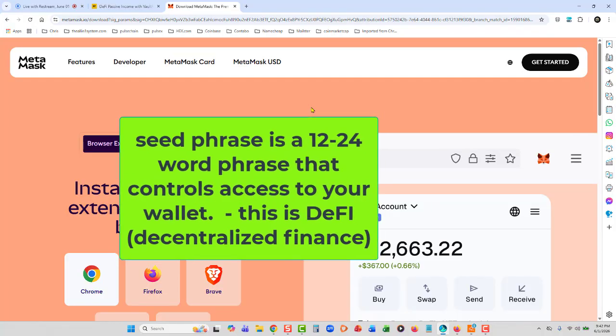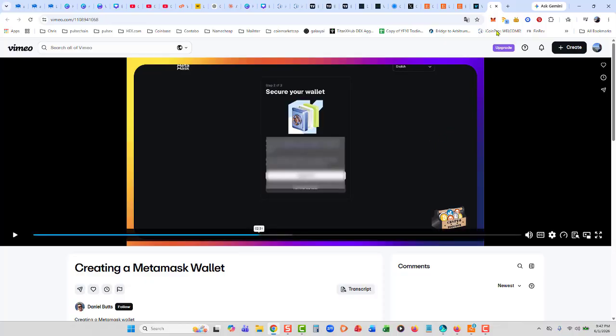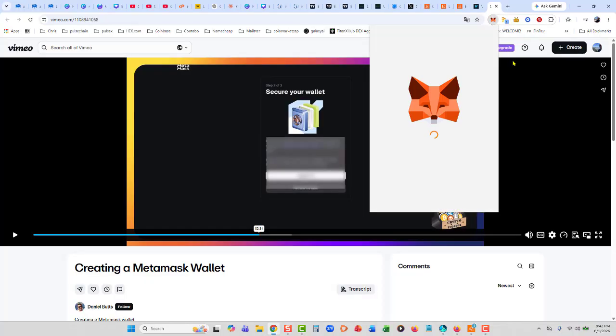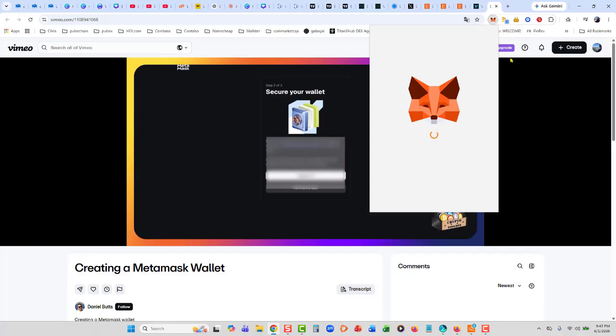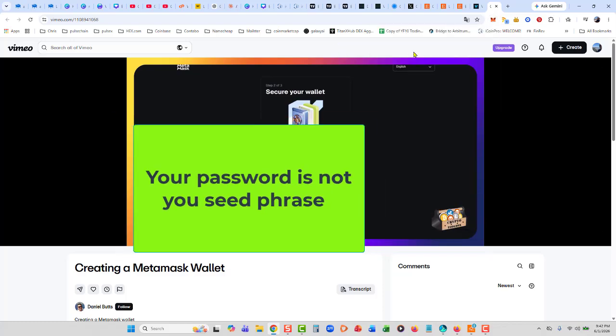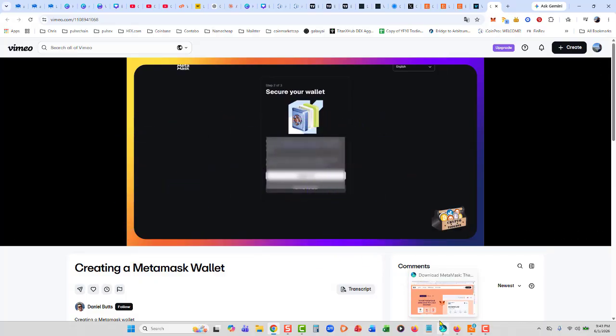Okay, now get started. I'm going to show you mine. I already have mine on right here. You can see the little fox guy as a browser extension. It'll ask you for a password to log in, but remember, your seed phrase is everything. So write that down. This is day one. This is very, very easy, but you have to have your seed phrase.